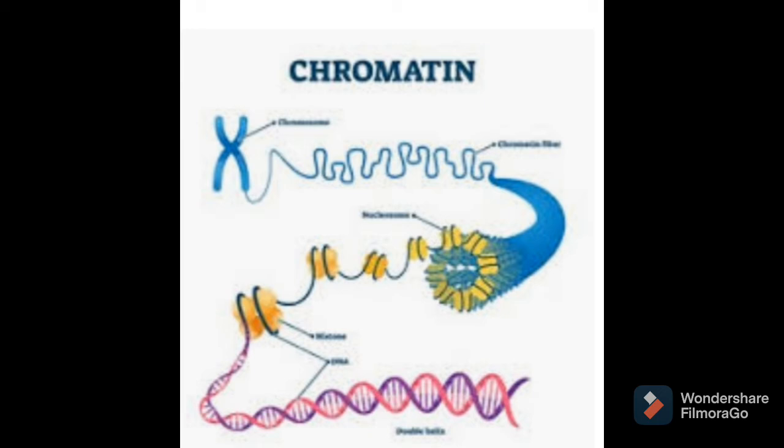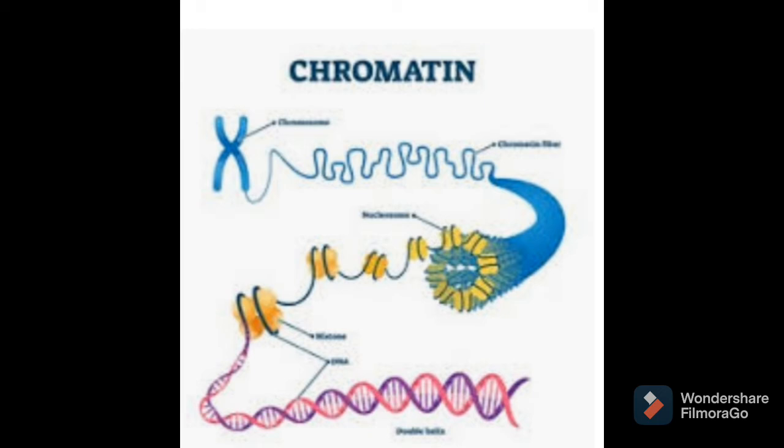It is made up of DNA and histone proteins. It is made up of repeating subunits called nucleosomes. Each nucleosome has a DNA molecule wrapped around histone proteins. So this chromatin material is very important. Why is this important? Because it consists of DNA, and you all know DNA is responsible for carrying genetic information from one generation to the next generation.